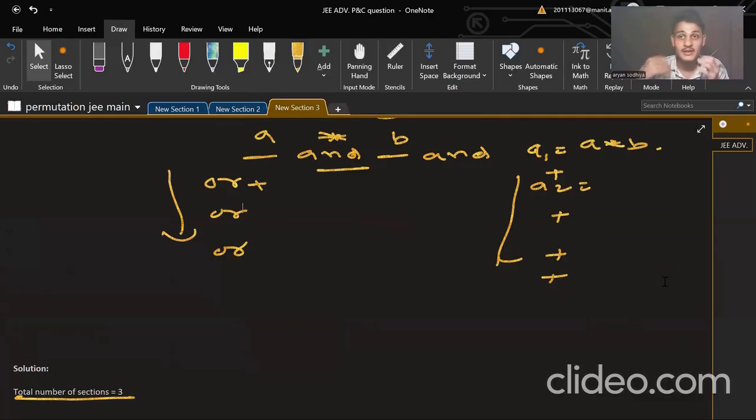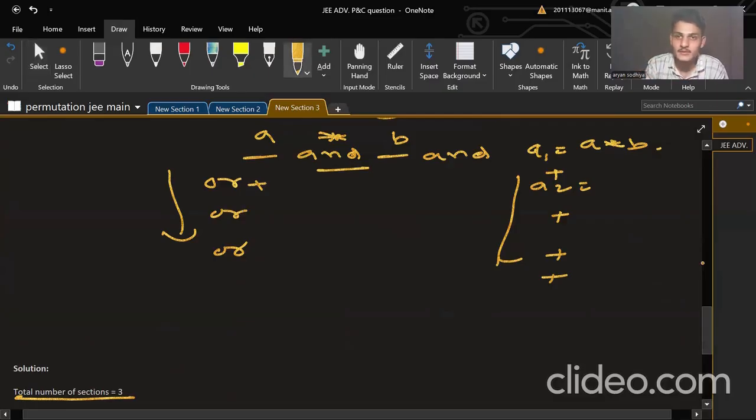You will be able to grasp where to use add and where to use multiply, where to use NCR and where to use NPR. The more problems you do, the more you will realize and understand that here I need to use NCR, here I need to use NPR. So one more doubt that comes, the same difference like NCR and NPR. So why do we not use the NPR here? Where we will use the NPR.